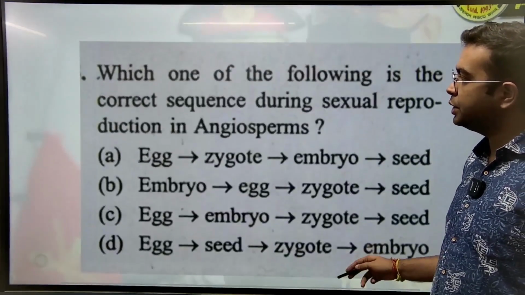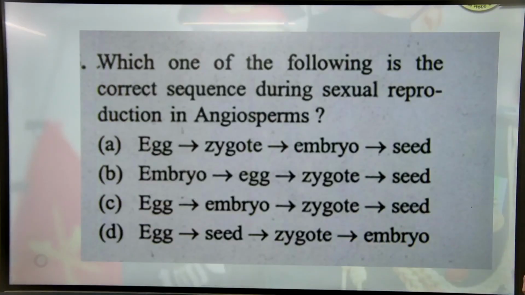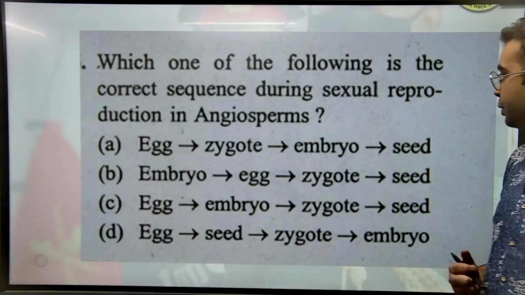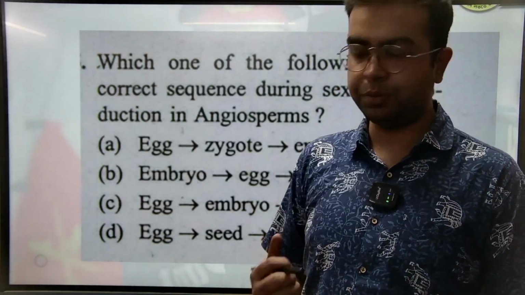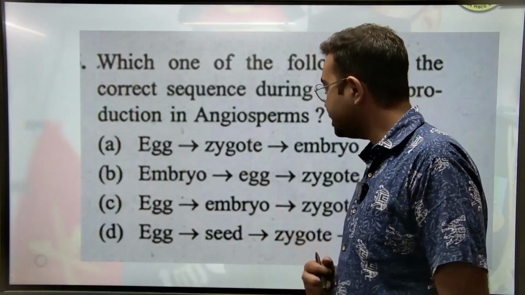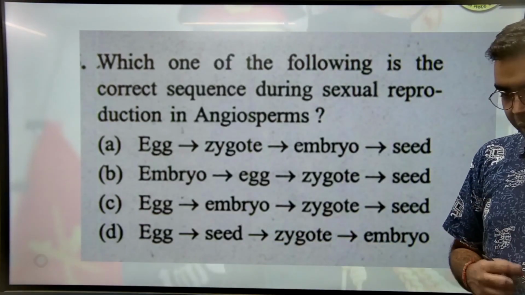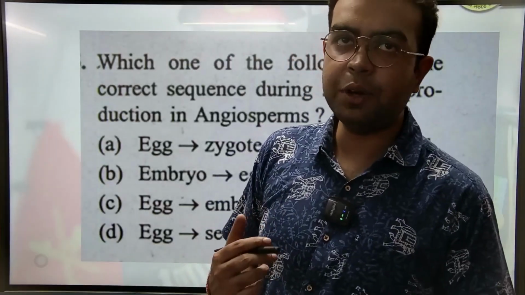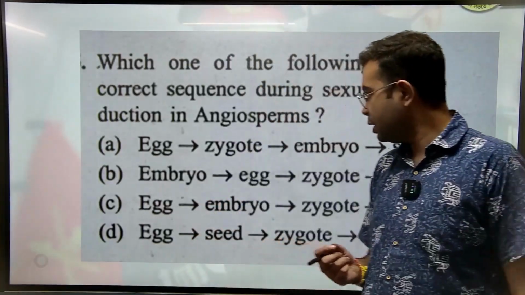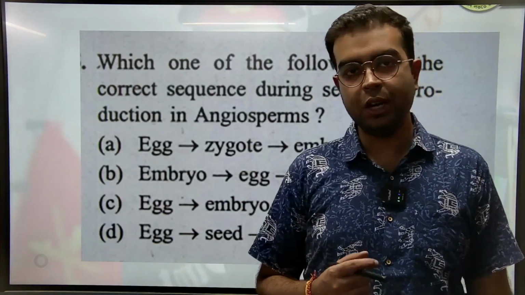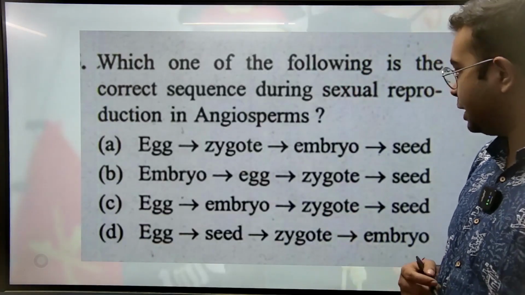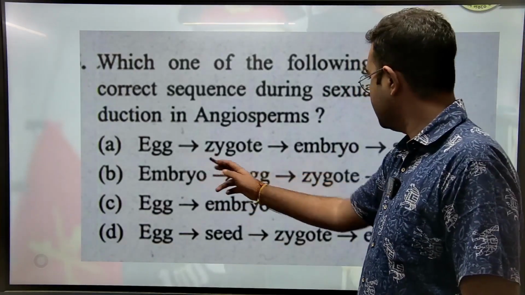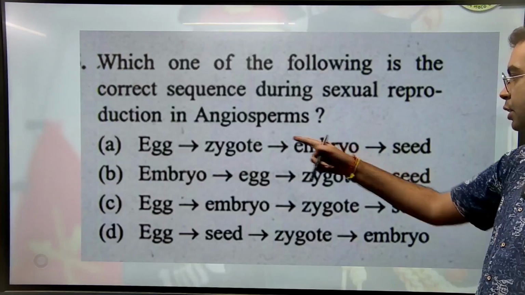Next, the question is, which of the following is the correct sequence during sexual reproduction in angiosperms? It is very easy. सबसे पहले egg होता है, egg फिर fertilize होके one cellular का zygote बनेगा, वो zygote divide होते होते एक embryo बनेगा, and then the embryo will develop into a proper seed. So the correct answer is egg, zygote, embryo, seed. Option A.